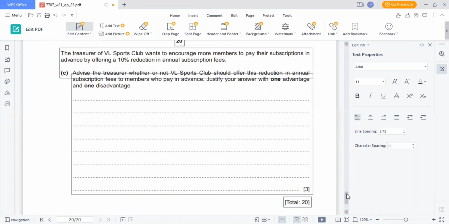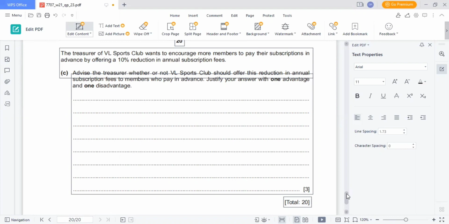So we can write advantage that cash will be received earlier as subscription is paid in advance, and there is less risk of irrecoverable subscription. We have less administration cost. New members will join our club. But the disadvantages are there's 10% reduction in annual fees.